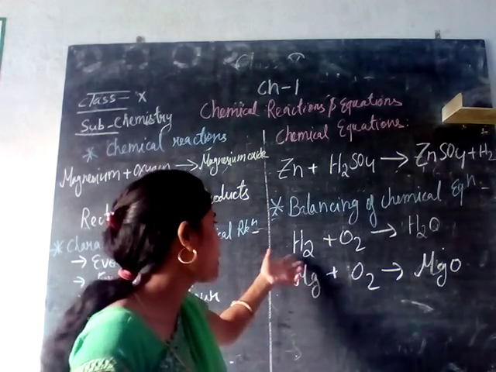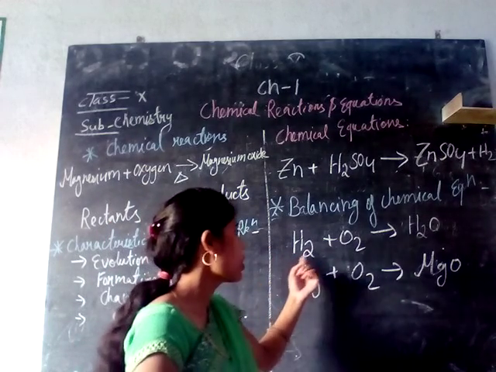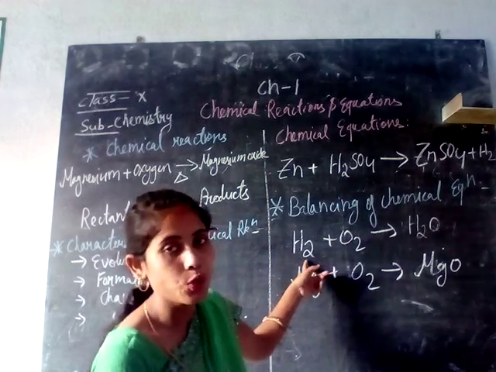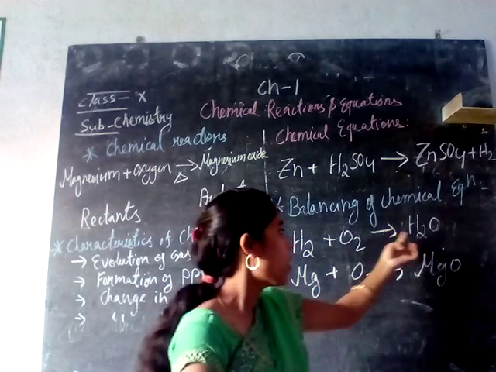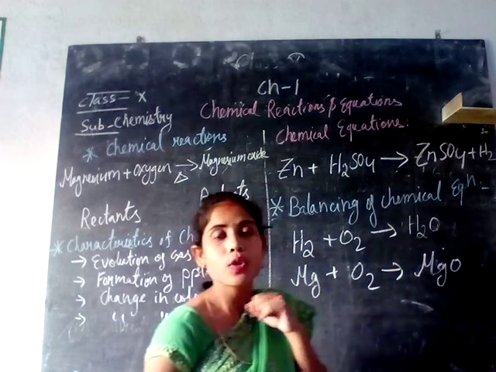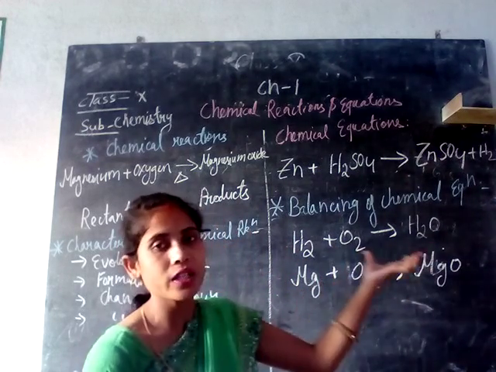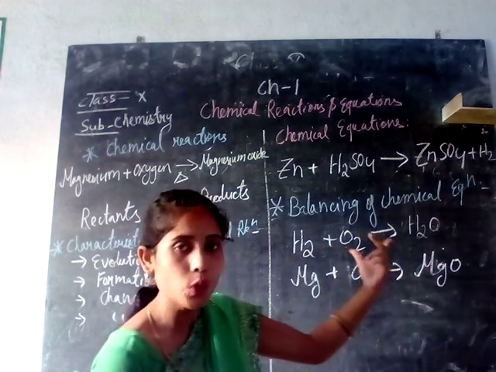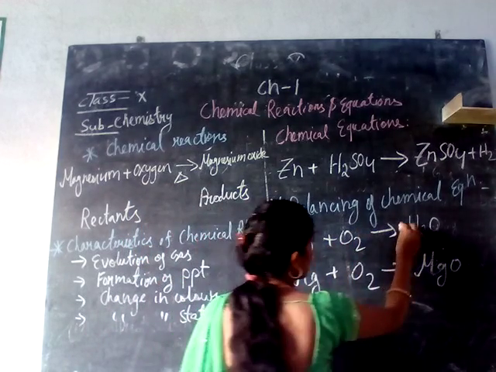So we can balance here: hydrogen plus oxygen gives us water molecules. Hydrogen on the reactant side is how many? 2. Oxygen is also 2. On the product side we have hydrogen 2 and oxygen only 1. So it is unbalanced, the reactant and product are not equal. In order to make it equal, we have to add a 2 there.